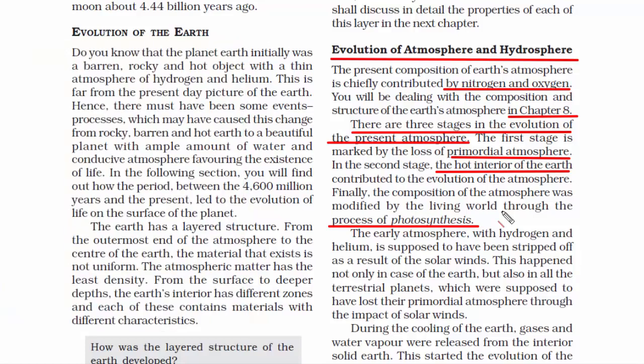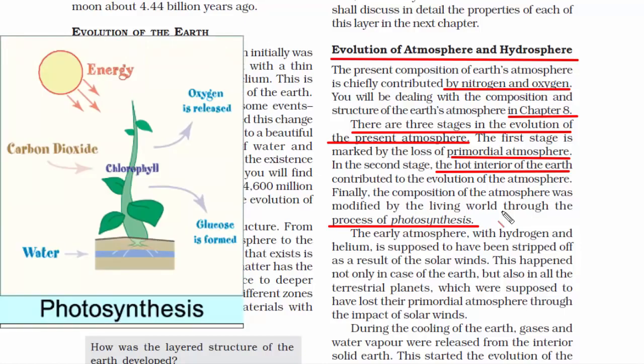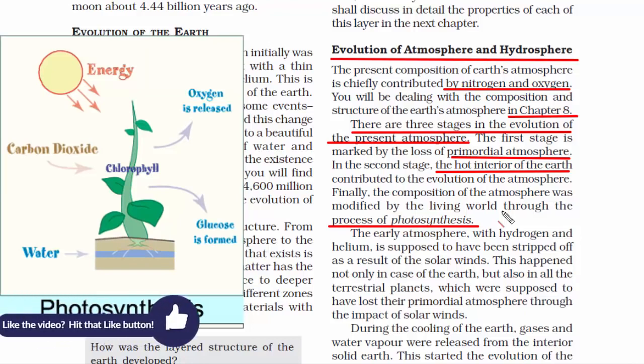Before even humans arrived on this planet, there were trees, plants and all sorts of grasses. So we can say that the process of photosynthesis had already begun before the humans arrived. And we know that plants take in carbon dioxide and emit oxygen. So again, there is an emission of oxygen involved. And that is the final and third stage of the composition of the present atmosphere.